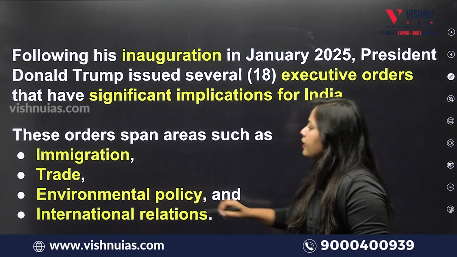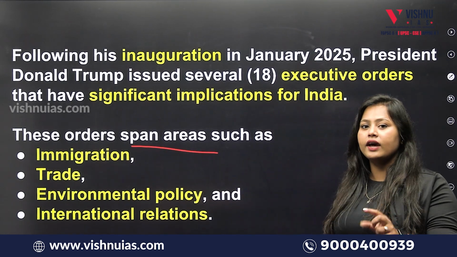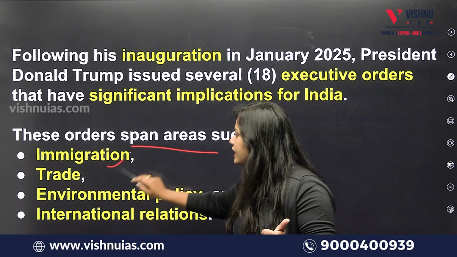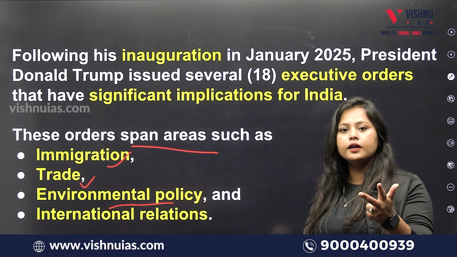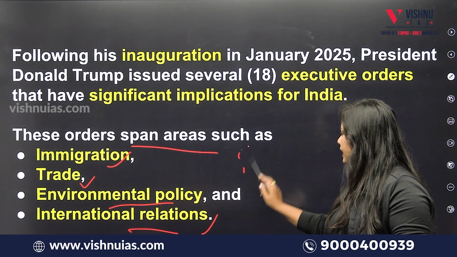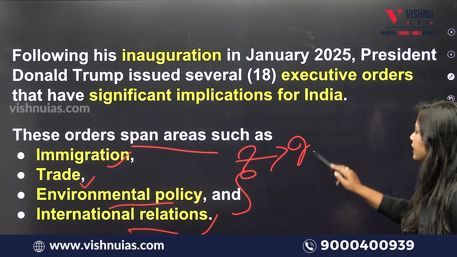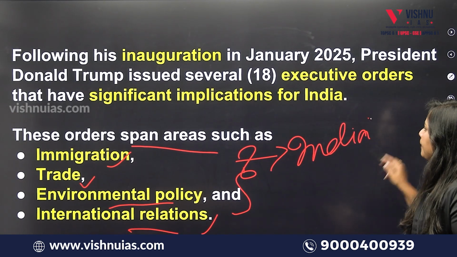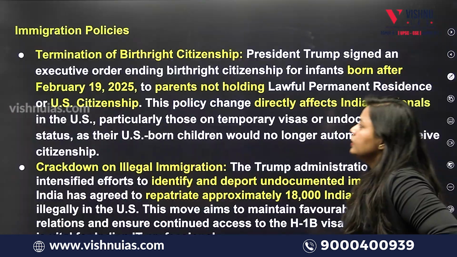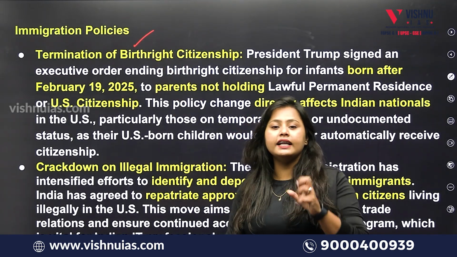Now, most importantly, the areas we are going to study are immigration, trade, environmental policy and international relations. These 4 are important because they are going to impact India at large. So firstly, we will discuss the immigration policies.